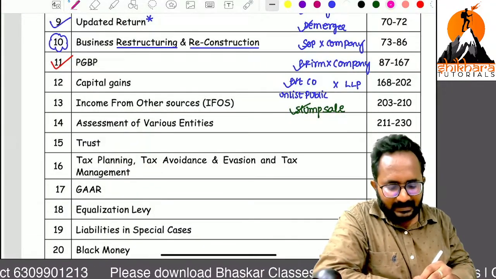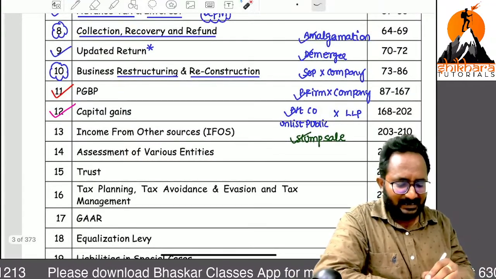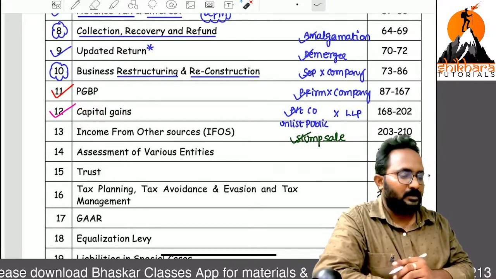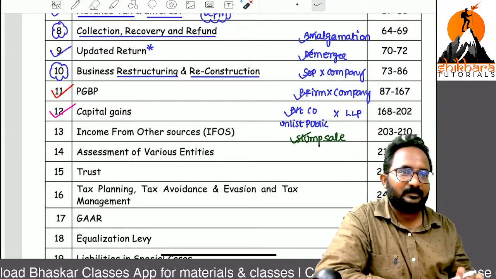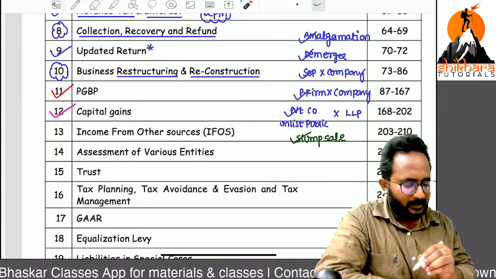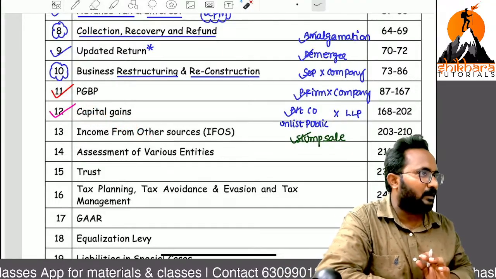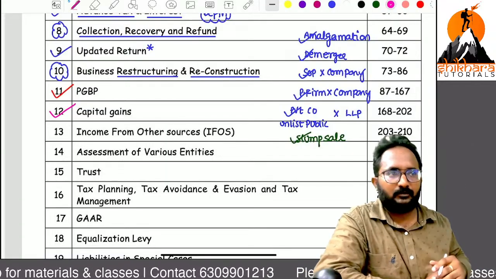Next, sir, capital gains. To be honest, in your study material you don't have the PCBP chapter. You don't have any capital gains chapter also. You don't have income from other sources also. Still, they have given questions. You know one thing, PCBP you don't have in your study material, capital gains also you don't have, income from other sources also you don't have. But PCBP is very important. Definitely we have to learn.